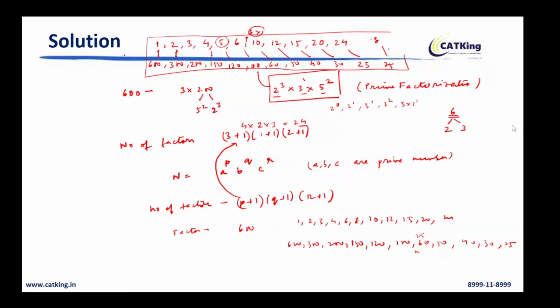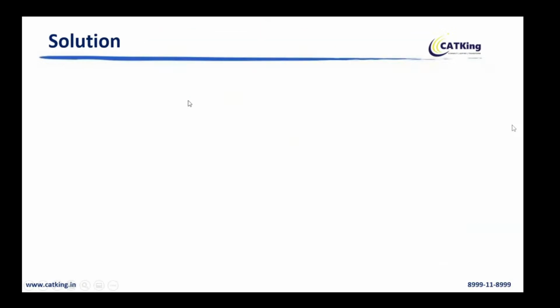You don't need to write all these things, but okay, let us take one more example. Let us take 120, right? So how can I write 120? I can write 30 into 4 or 2 into 3 into 5 into 2 square. That is, if I write 2 cube over here, you see 5 into 2 is 10, 10 into 4 is 40, 40 into 3 is 120. So is this correct?